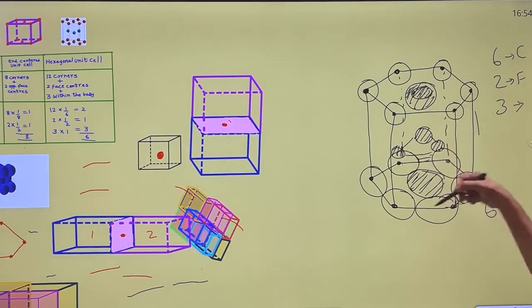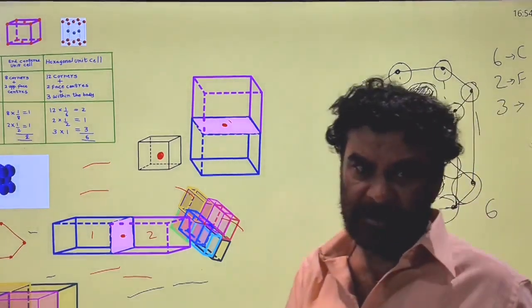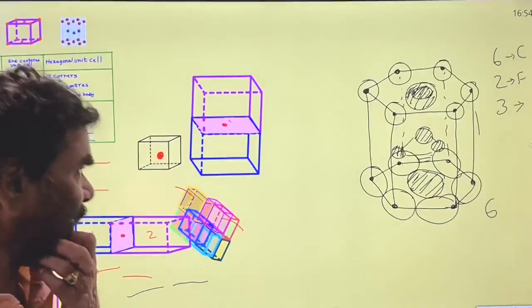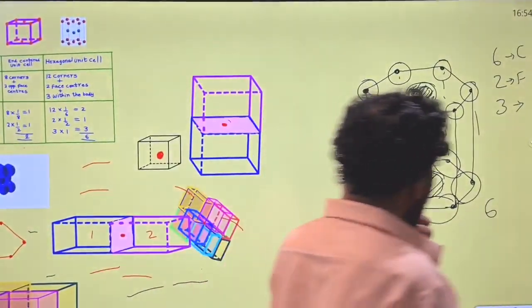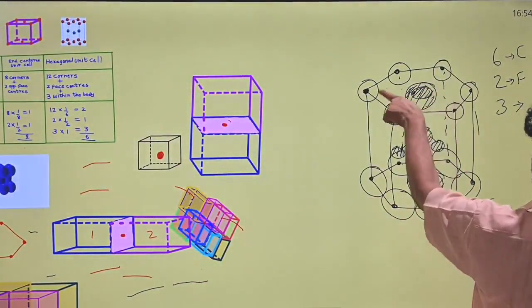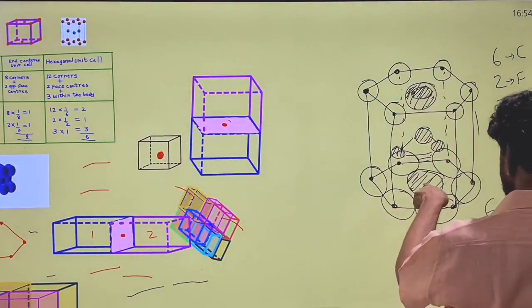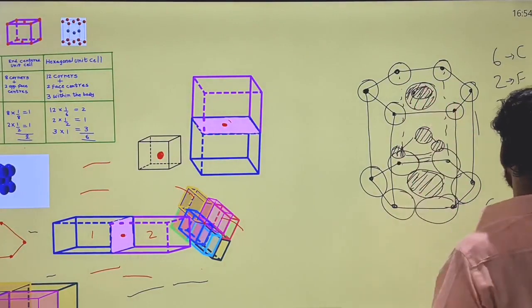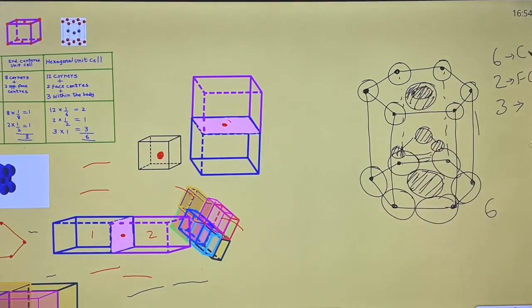Within the hexagonal box, the center of the hexagon is 3. That is corners, these are the face centers, 2 face centers, and this is the center of the hexagon, 3.